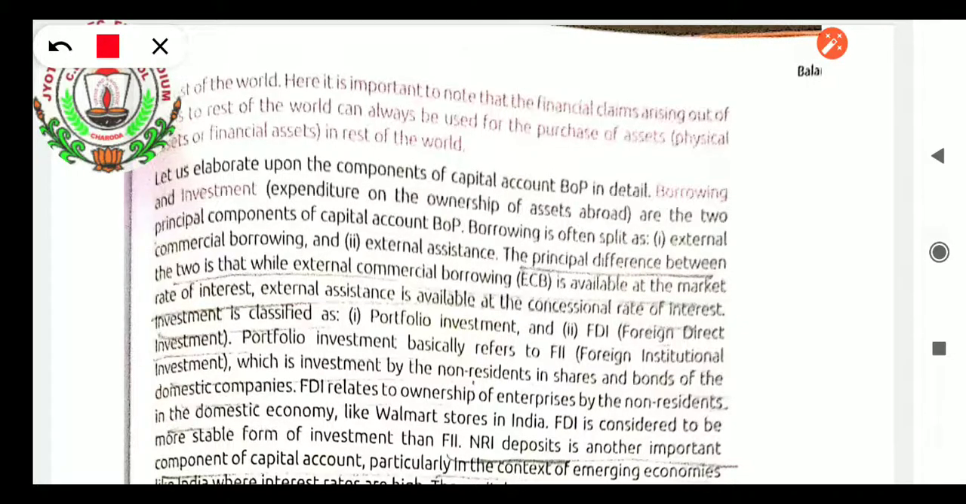Borrowing is often split as external commercial borrowings and external assistance. Okay, it is further split into two parts. That is, one is external commercial borrowing and second is external assistance. The principal difference between the two is that while external commercial borrowing is available at the market rate of interest, external assistance is available at the concessional rate of interest. Investment is classified as portfolio investment and foreign direct investment. Investment is classified into two, portfolio investment and FDI. Borrowings is divided into two, external commercial borrowings and external assistance.